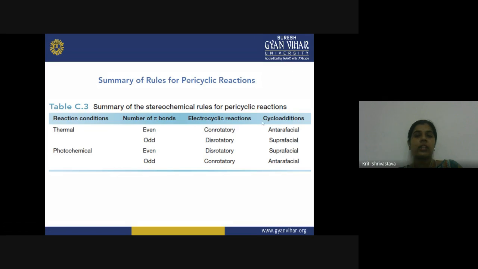Similarly, when you have an odd number of pi bonds, under the photochemical condition, for the electrocyclic reaction, this would be the con-rotatory motion, and for the cycloaddition, this will be intrafacial motion of the orbital.